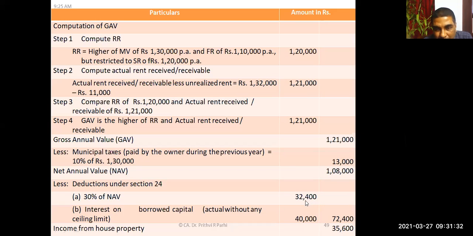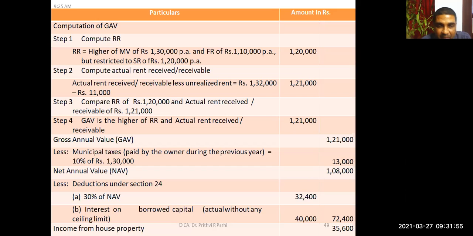Okay, so these two things taken together, how much is it? 72,400 rupees has to be deducted. Consequently, the income from house property is how much? 35,600. Did you understand this? Yes, sir.